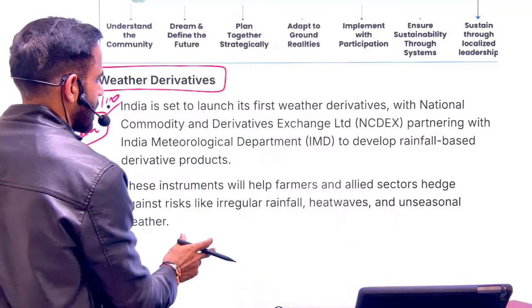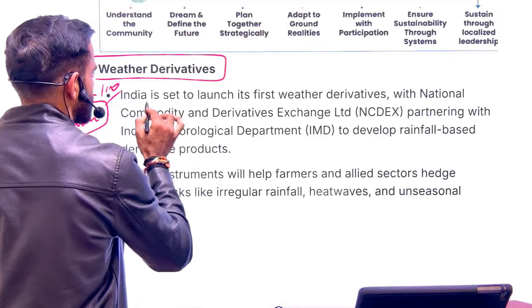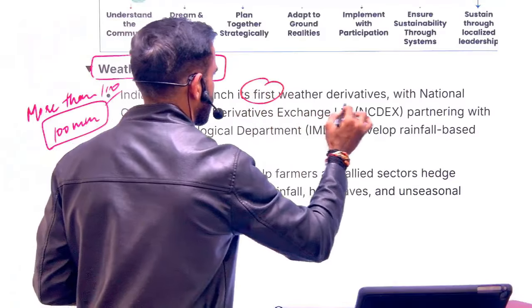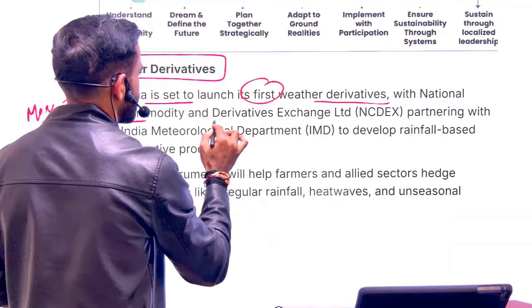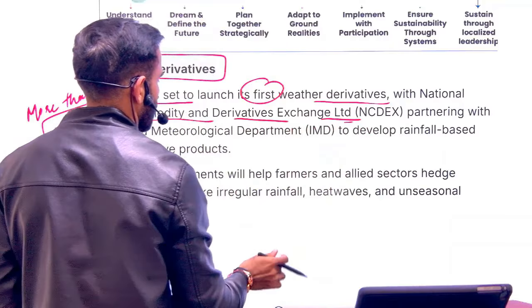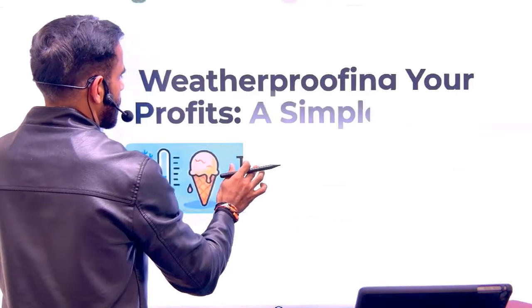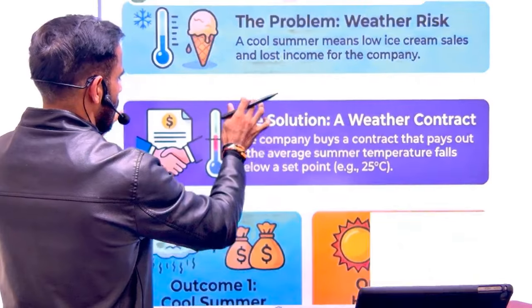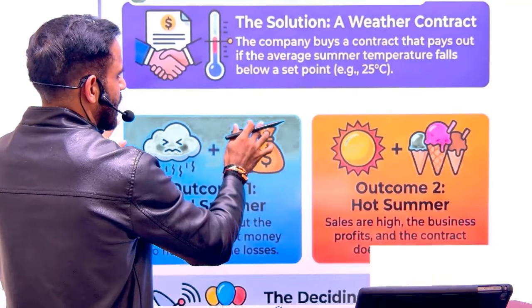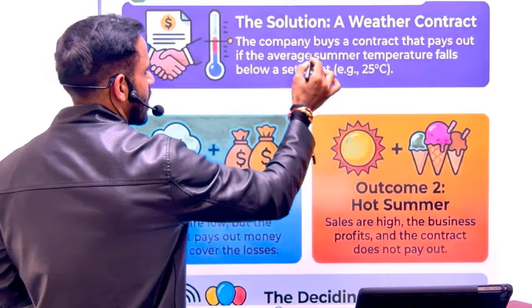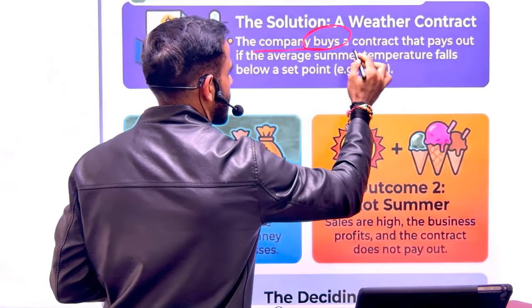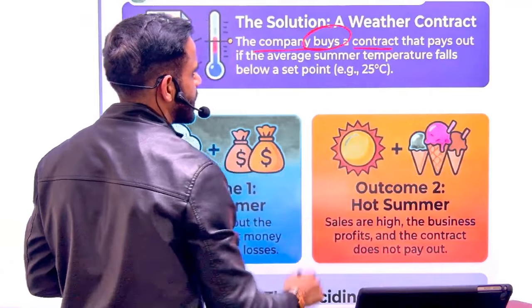Let's try to understand with the help of an example why it was in the news. Because India is going to launch its first weather derivative with the help of the National Commodity and Derivatives Exchange Limited. Let's try to understand it with this example of an ice cream parlor. Let's say you have an ice cream business. You have purchased a derivative. In a very simple sense, you have signed a contract.